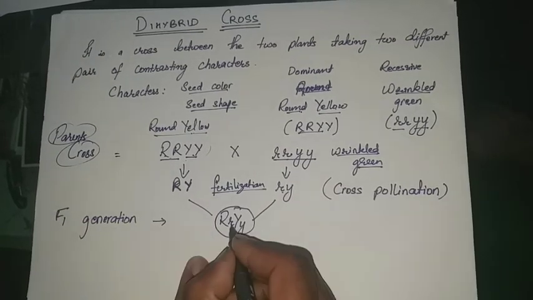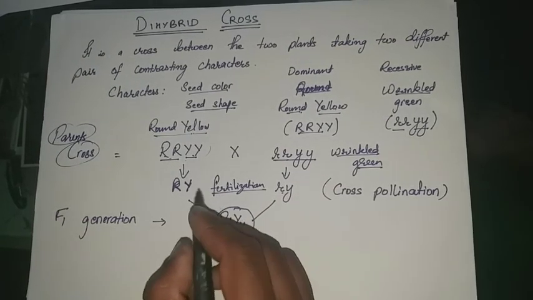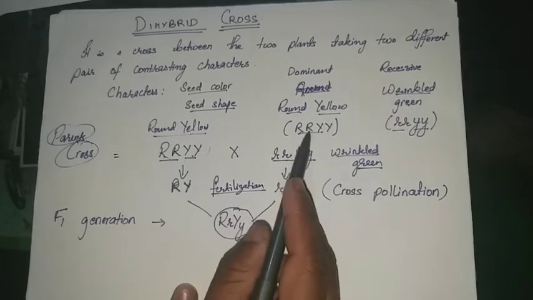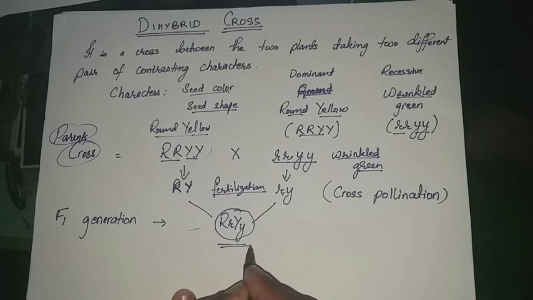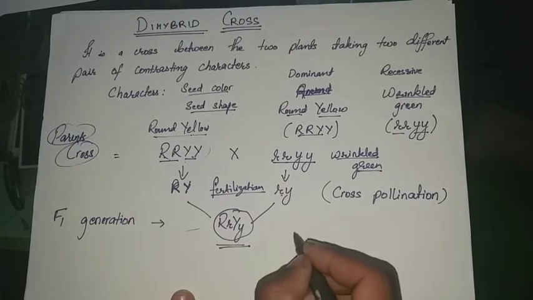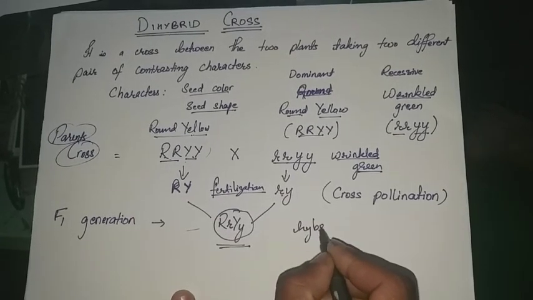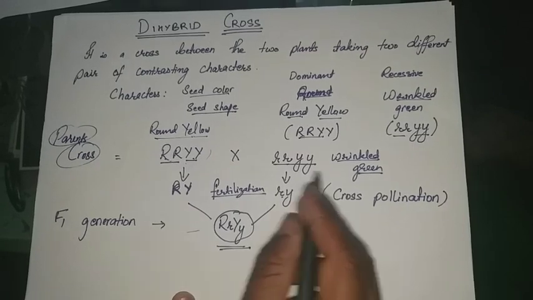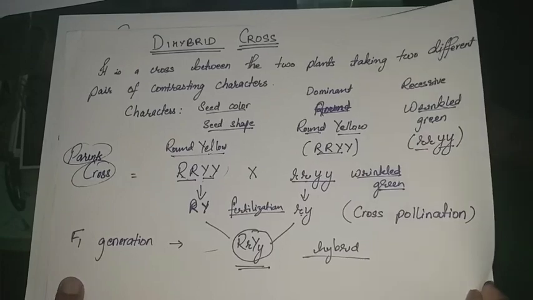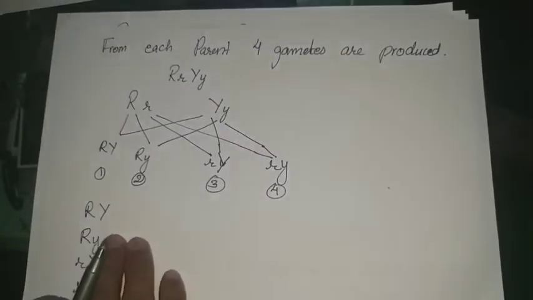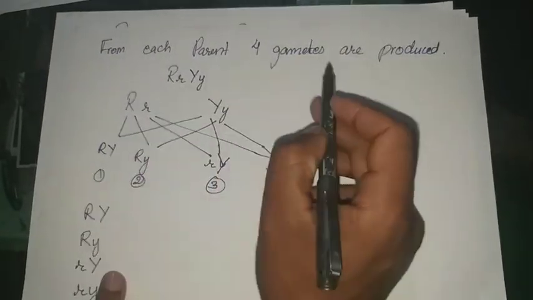In the F1 generation, you can see they contain the characteristics from both round yellow as well as wrinkled green. So this is the case of the F1 generation. It is a hybrid, that means from both the cases. Now moving to the F2 generation, I will again do the cross between the both. From each parent, 4 gametes are produced.